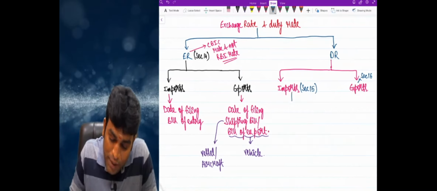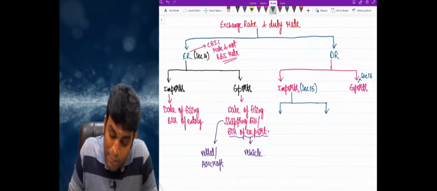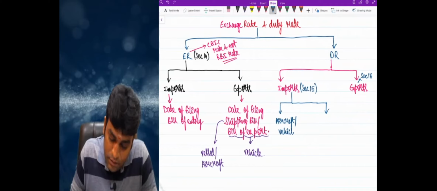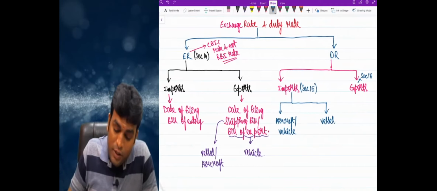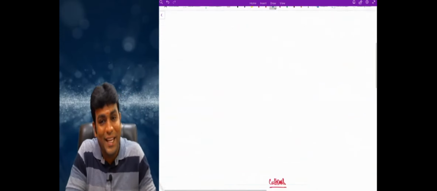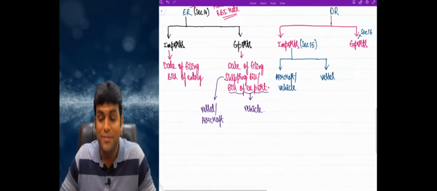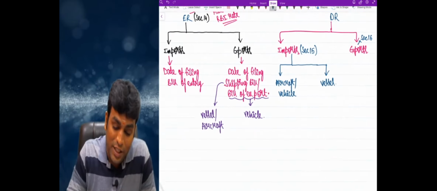So in case of imports, my dear friends, we'll divide them into two categories, boss. What are two categories? Imports are done by aircraft or vehicle. Other side, imports are done through vessel, my dear friends. Imports are done through what, my dear friends? Aircraft or vehicle. Other side, imports are done through what? Vessel.